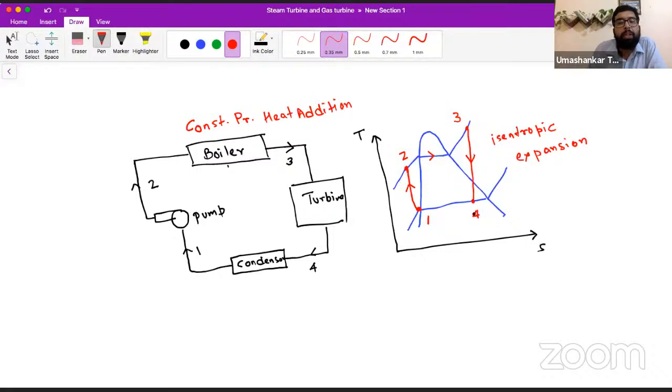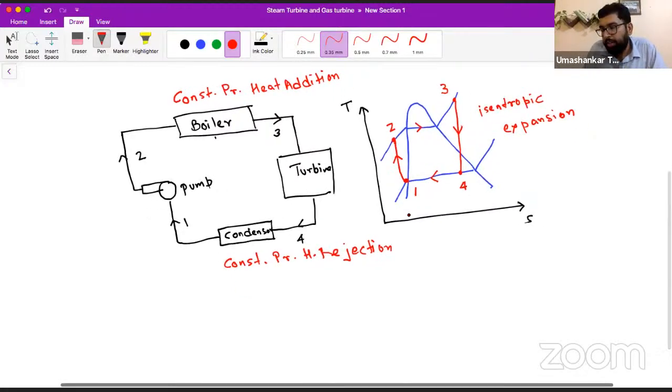Now we reach point 4, meaning the steam has exited from the turbine, and then it enters the condenser. So what does the condenser do? It is a constant pressure heat rejection device.